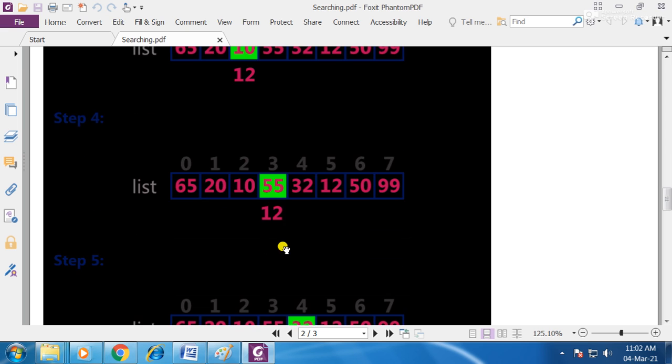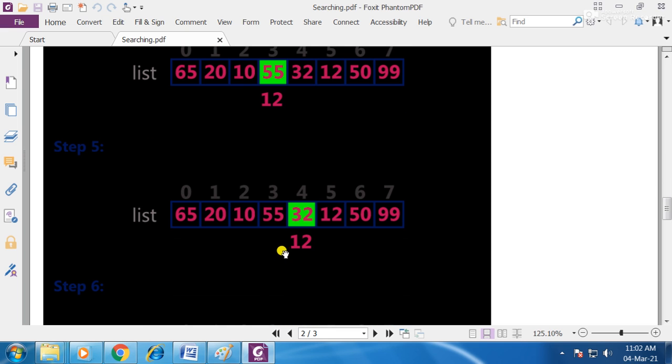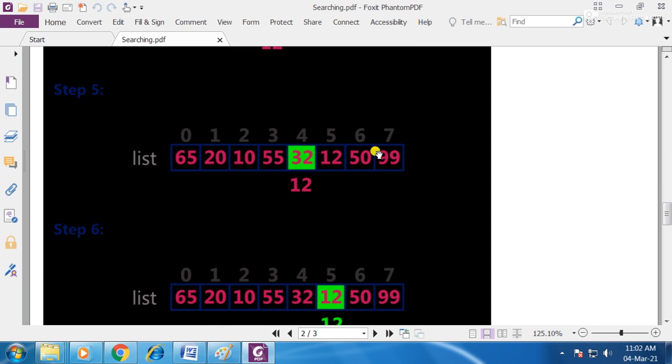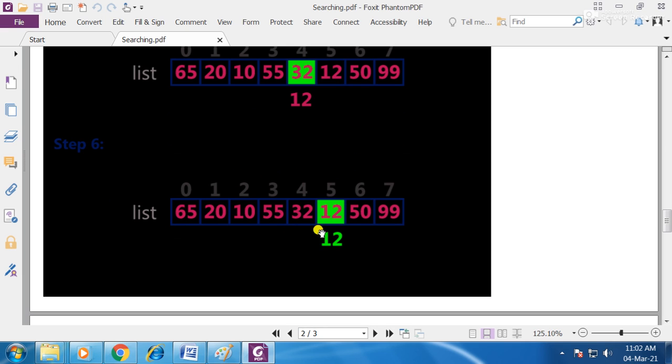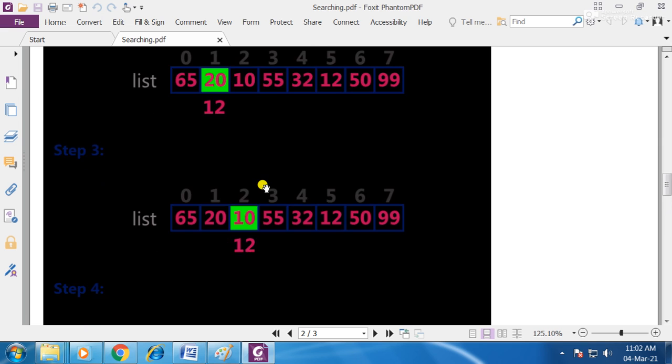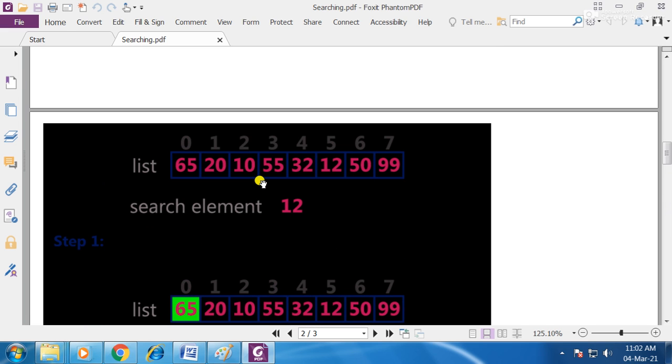If it is found, well and good, otherwise it will go to the next element. Like this, it will compare from the first element of the list to the last element. As the value 100 is not present in this particular list, the result will be: element not found in the given list.